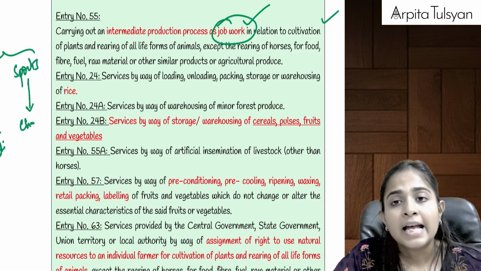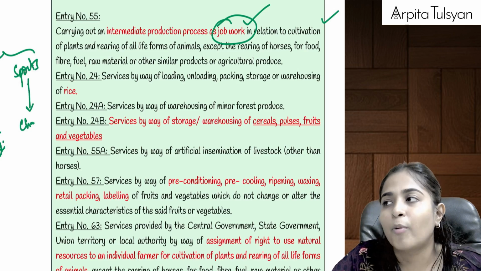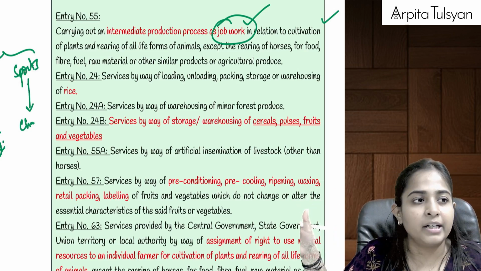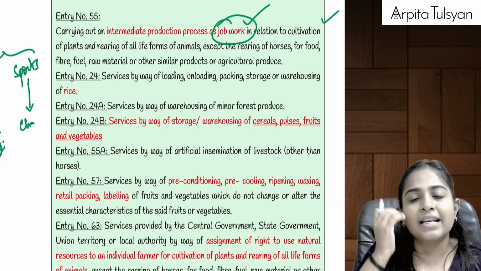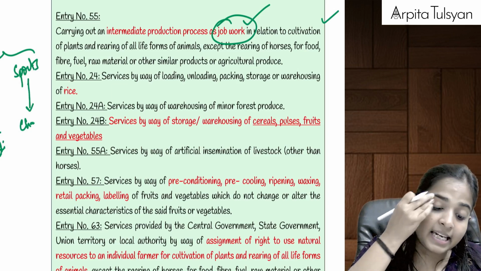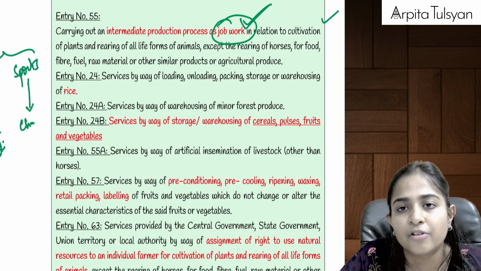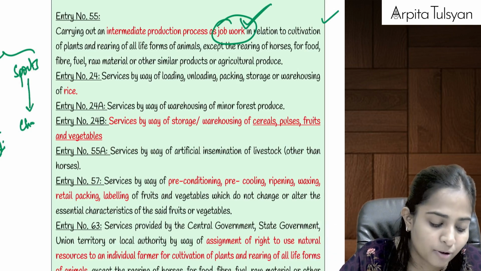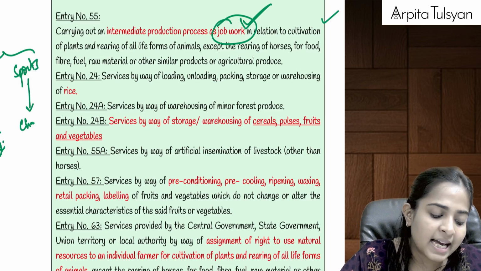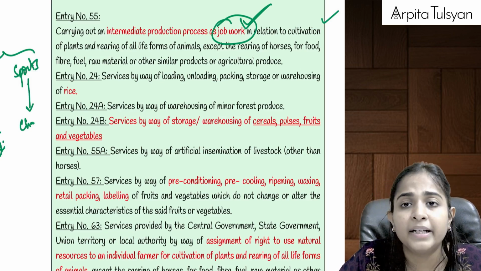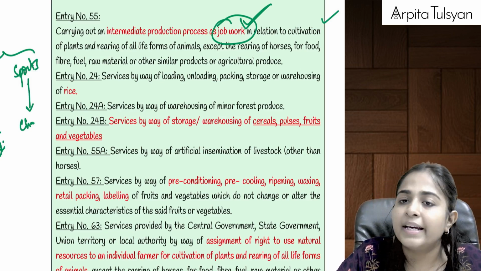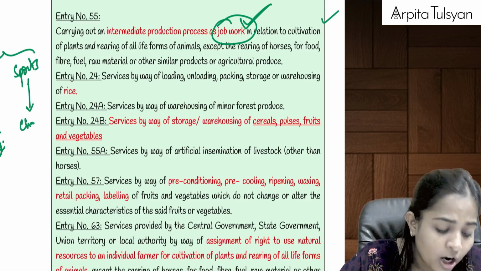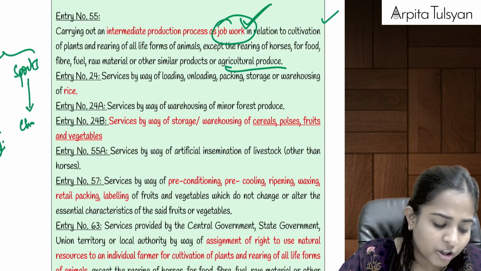So if we are providing our produce to a job worker and telling him, can you please do so and so activities on our products and give it back to us, if any particular person does any work as a job worker, he will charge some amount. On that amount GST will be totally exempted, but provided this intermediate production process is in relation to cultivation of plants, rearing of all life forms of animals except for horses, or agricultural produce.